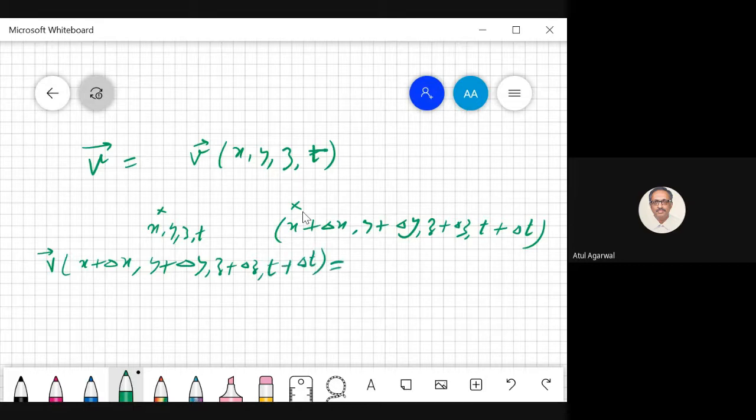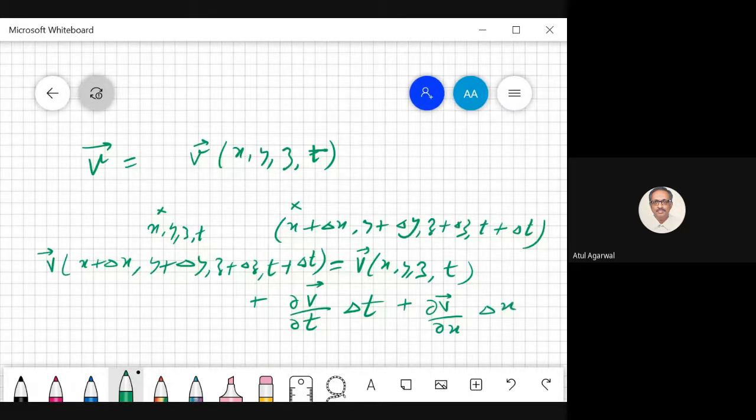What this will be? Initial position plus del v by del t into delta t plus del v by del x into delta x.